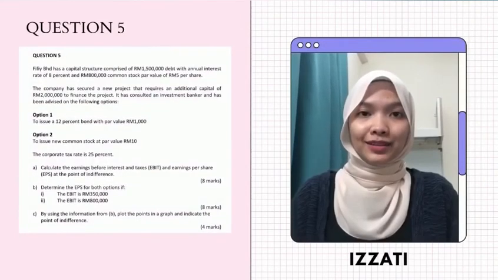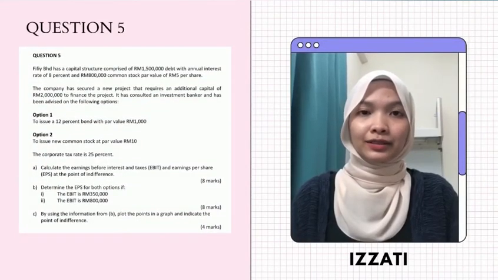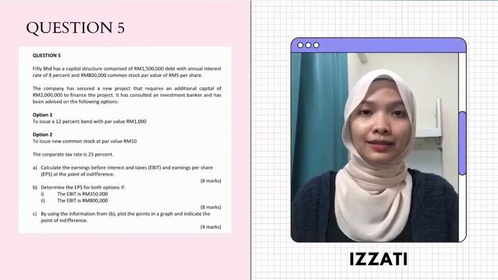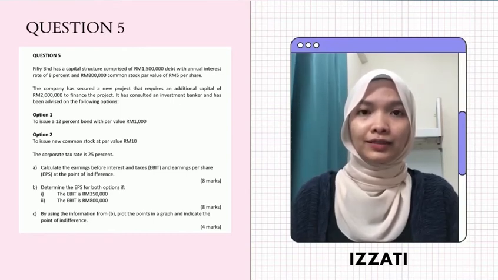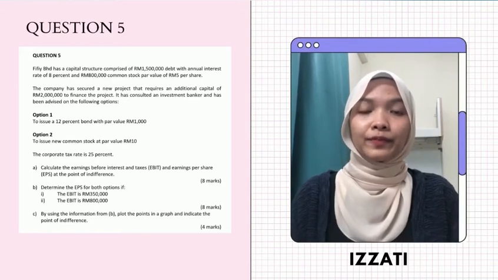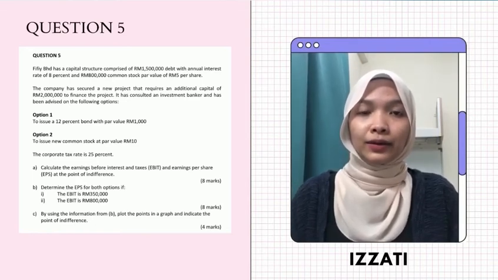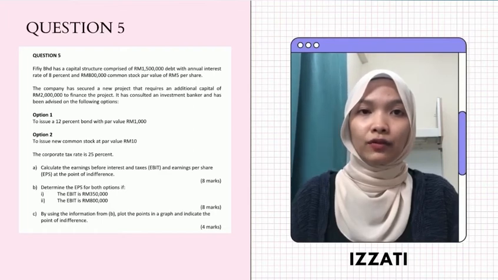I am Nurul Izzati with RASID, and I will discuss question 5. From the question, Fifi Berhad has a capital structure comprised of 1,500,000 debt with an annual interest rate of 8% and 800,000 common stock with par value of 5 ringgit per share. The company has secured a new project that requires an additional capital of 2 million to finance the project.